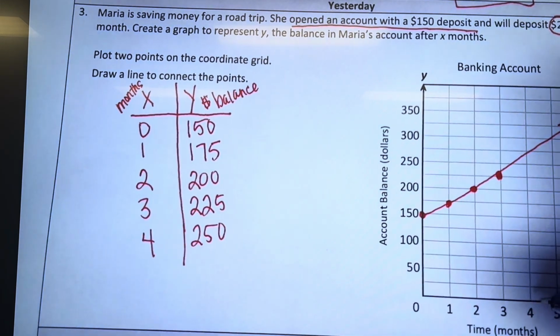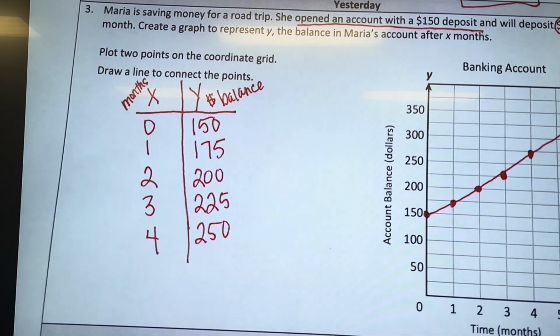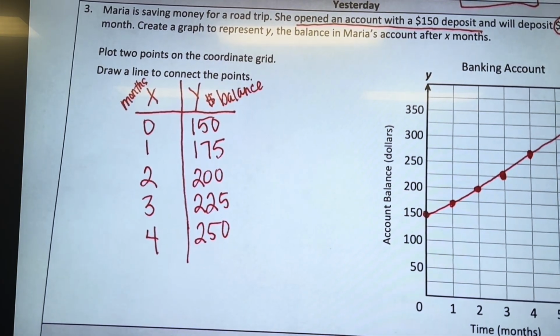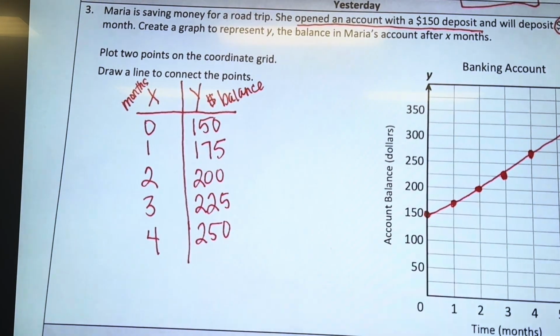My line's kind of off. I don't know how to do it online when you submit it. I think that's all you have to do. You just have to do 2 points and then connect them. It's different on our computer. It won't let me put anything down. You have to click the 2 arrows that face outwards. So you click the 2 dots, and yeah, you did it. That's all you have to do. I thought we had to do all this. No, you just have to plot 2 points. You can plot any of these right here.